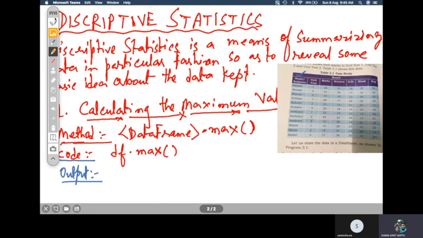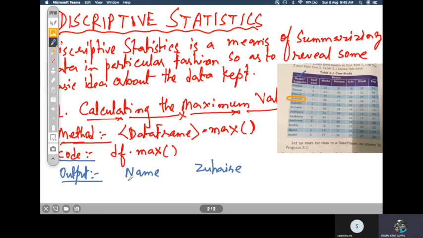Alphabetically, whoever has the highest ASCII code will be considered the largest value. So in that case, the name Zuhair will come, so Zuhair will be considered the maximum value. The maximum output for the first column, name, will be Zuhair.